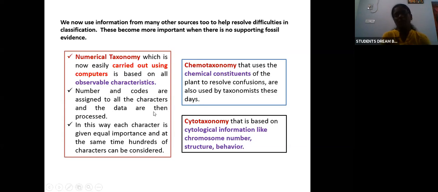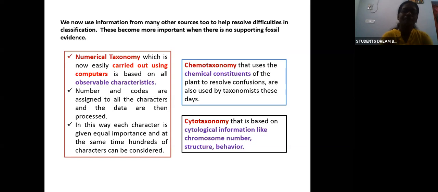If a plant has a red color pigment, they will give it a code or a number. For example, red color pigment number 1, a brown pigment number 2, green pigment 3. In that way, each character is given a code or a number. In this way each character will be given equal importance, and since we are using computers, hundreds of characters will be considered at once. This is the greatest advantage of classification in recent times.